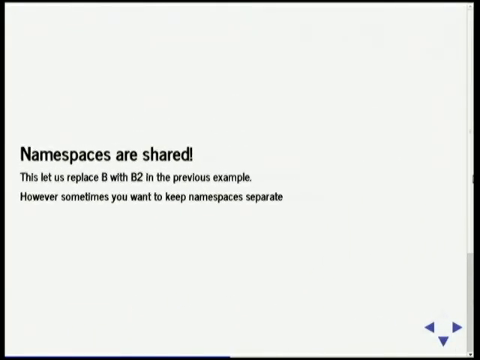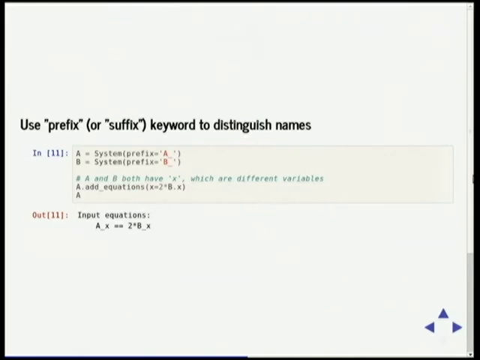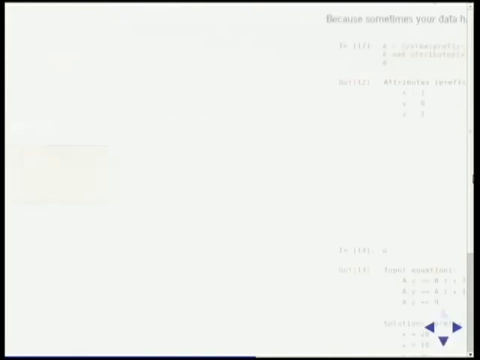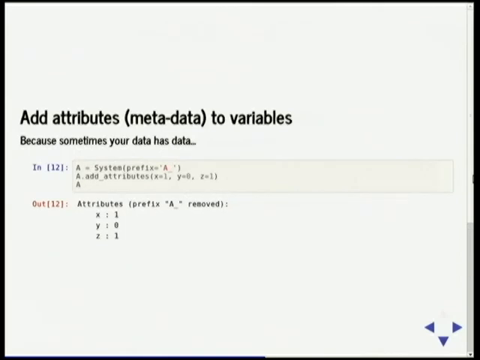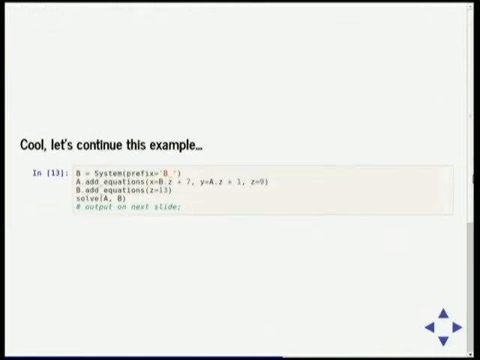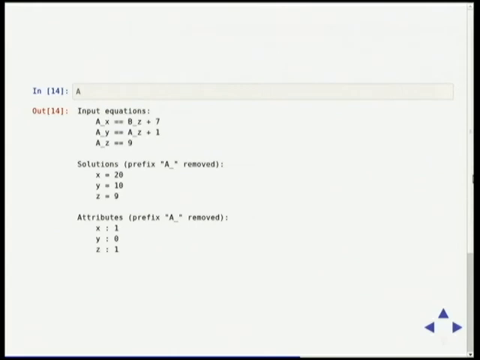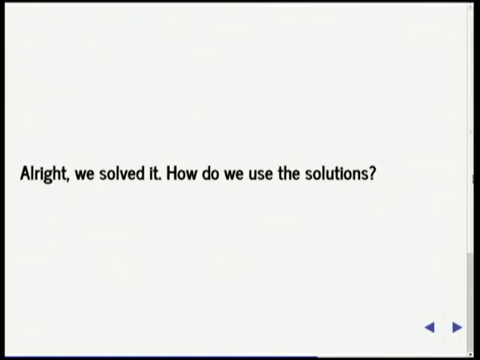Halfway through a minute ago, namespaces are shared, and so sometimes you make a namespace with the prefix or suffix, boom, boom, boom, and the outputs. Okay, and sometimes your data has data. We can set things for attributes, and let's make a basic equations and solve it. We have the inputs, outputs, attributes. All right, we solved it.